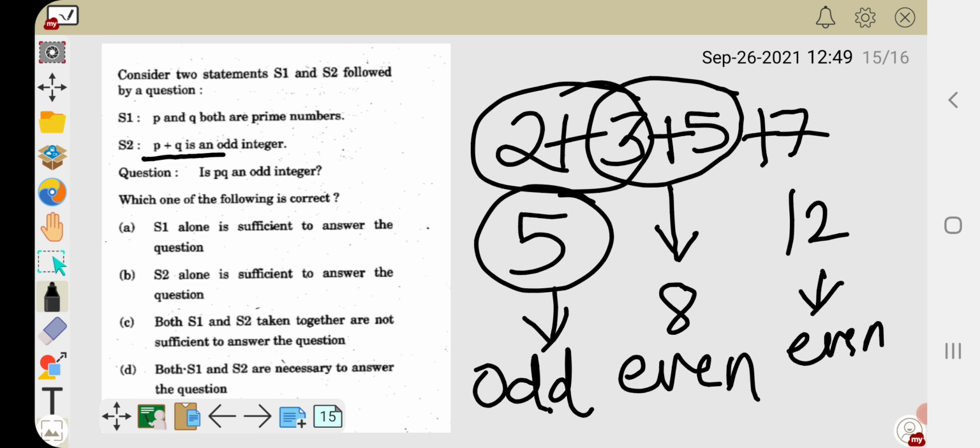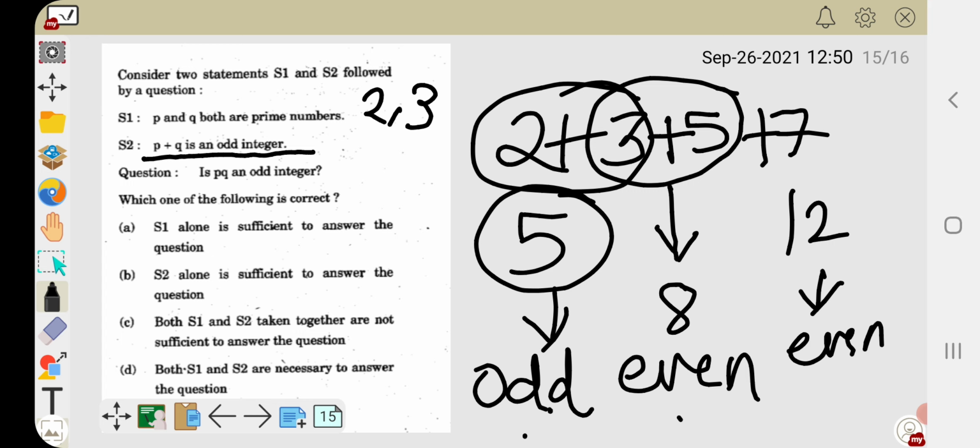As it is said that P plus Q is an odd integer, P and Q must be 2 and 3. So statement 1 alone is not sufficient to find the values of P and Q, because if 2 is there, then 2 plus 3 is 5, the only odd value, but from 3 onwards we will receive only even values.